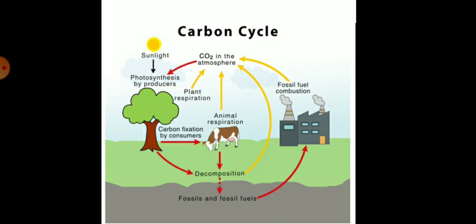Through animal respiration and also plant respiration it comes back to the atmosphere, so it is a very important biogeochemical cycle.